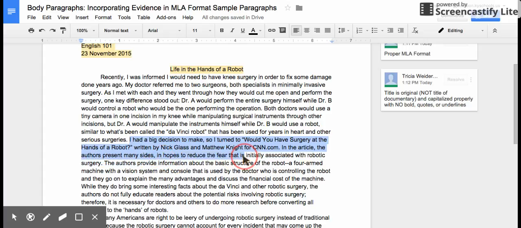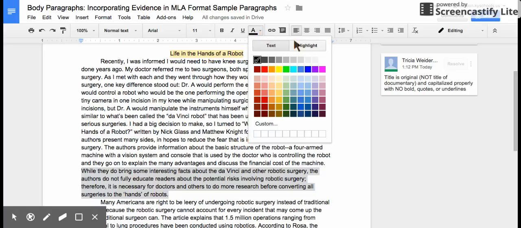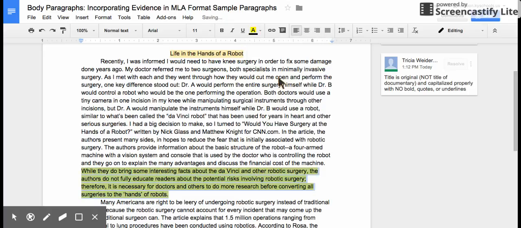I used an article and not one of the Frontline documentaries because I didn't want to steal anybody's topic and write their paper for them. So we're pretending that my CNN article is one of the Frontline documentaries. So in this whole section, what I have done is provided the background information, the summary that my reader needs. After that, I finally get into my thesis. I end my introduction with that because that's the strongest place to put it, and you want your thesis at the end of your introduction.